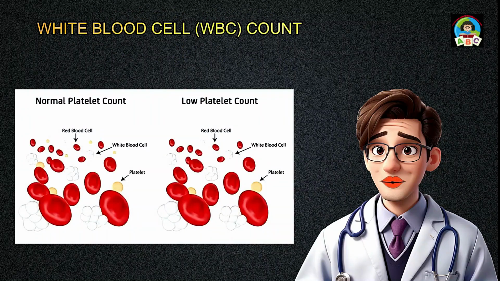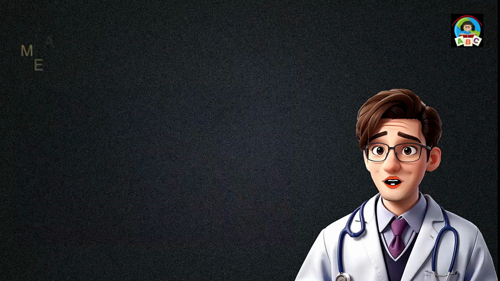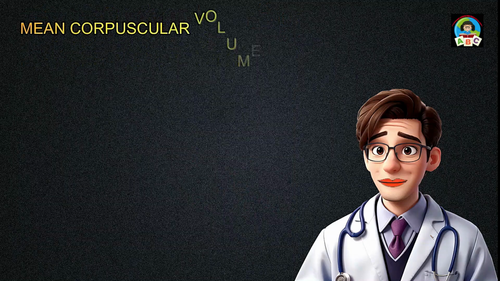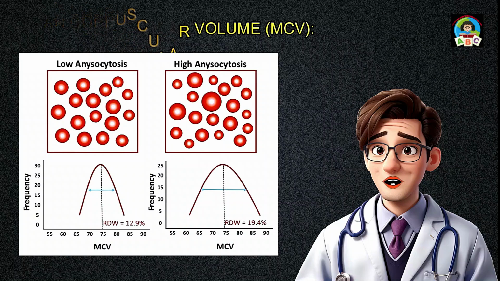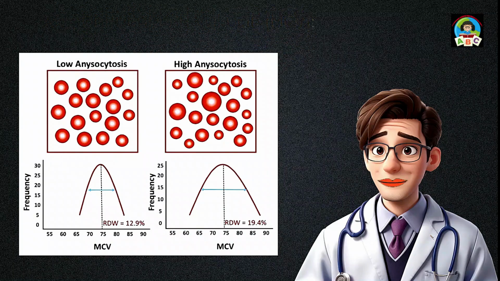Ideal range, usually between 150,000 to 450,000 platelets/MCL. Mean corpuscular volume, MCV: the average volume of a red blood cell. Ideal range, approximately 80 to 100 femtoliters, FL. These values can vary slightly depending on the laboratory and measurement units used. Additionally, what is considered normal may depend on various factors, including age, sex, and overall health.